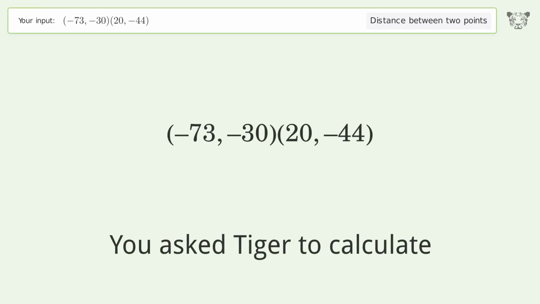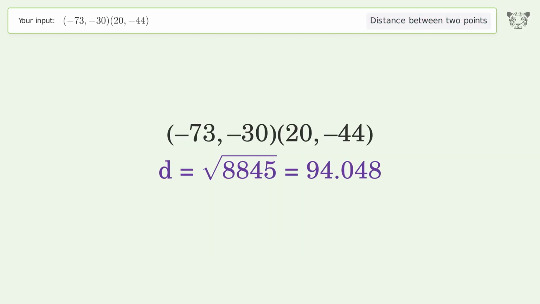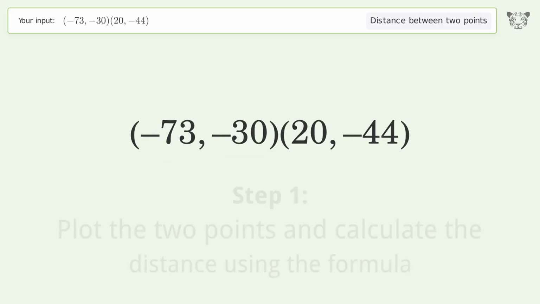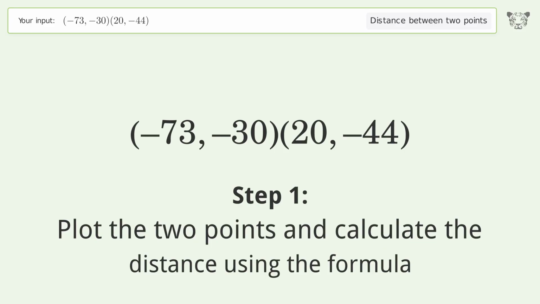You ask Tiger to calculate. This deals with the distance between 2 points. The distance between the 2 points is the square root of 8,845 or 94.048. Let's solve it step by step. Plot the 2 points and calculate the distance using the formula.